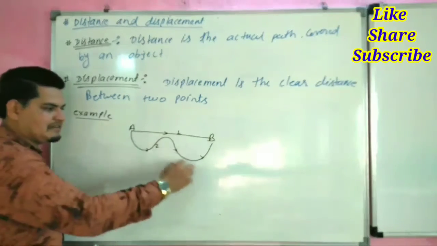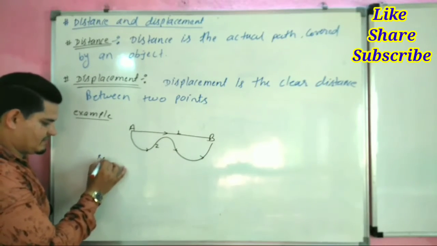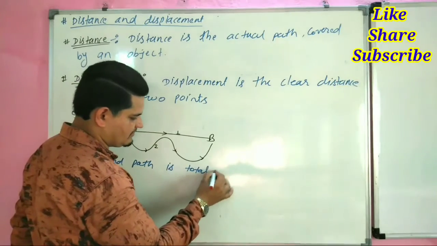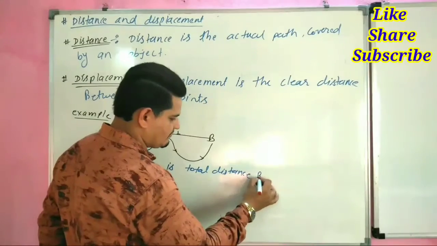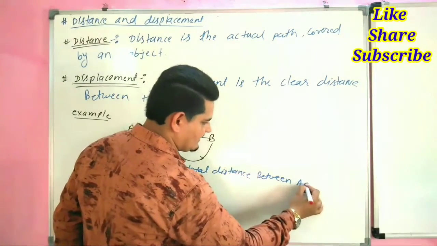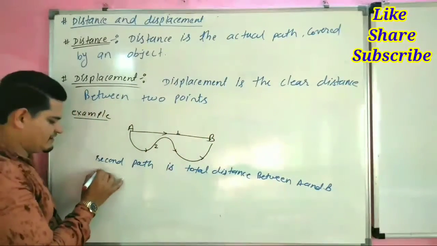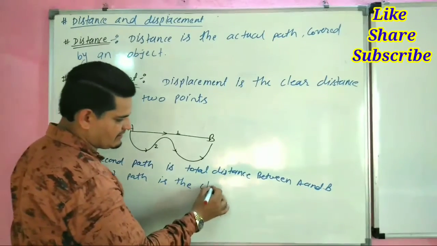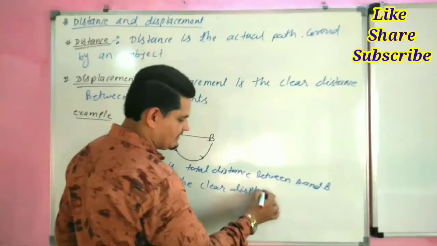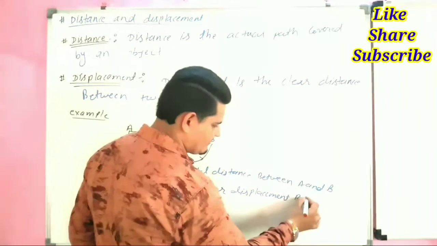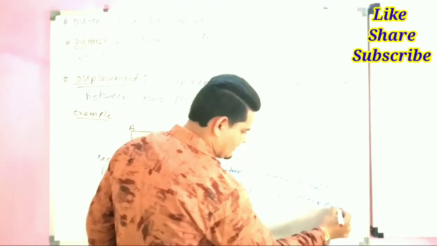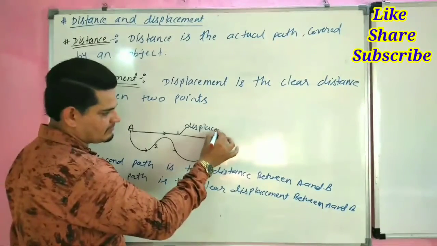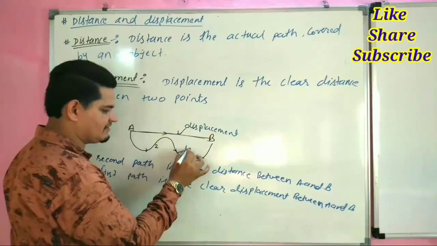So the second path is the total distance between A and B, but the first path is the clear displacement between A and B. So this is the displacement, and this is the clear distance.